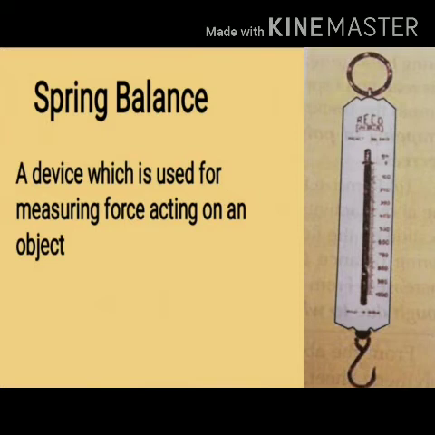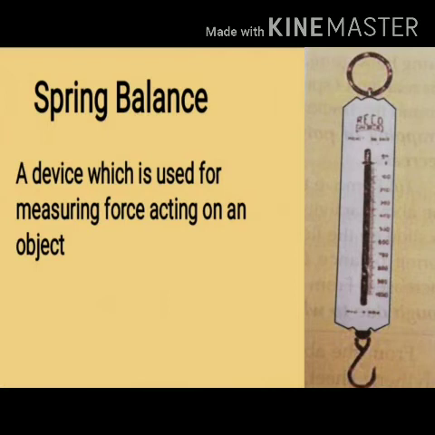हम किसी ऑब्जेक्ट के ऊपर कितना फोर्स अप्लाई कर रहे हैं, that we can measure by the help of spring balance. How is it going to work? See, the spring balance contains a coiled spring which gets stretched when a force is applied to its hook end. The end in which the hook is present gets stretched whenever you hang any weight or object on that hook. Okay, so the extent by which the spring gets stretched, जितना वो spring stretch होगा, is a measure of the force applied.